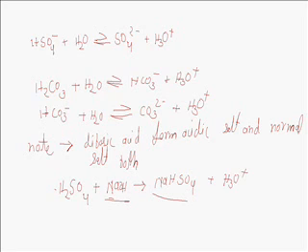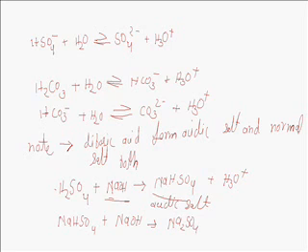Here the sodium hydrogen sulfate is also termed as acidic salt, since it contains H. And in the second step, sodium hydrogen sulfate again reacts with the next mole of sodium hydroxide and produces sodium sulfate, that is Na2SO4 plus H3O plus.